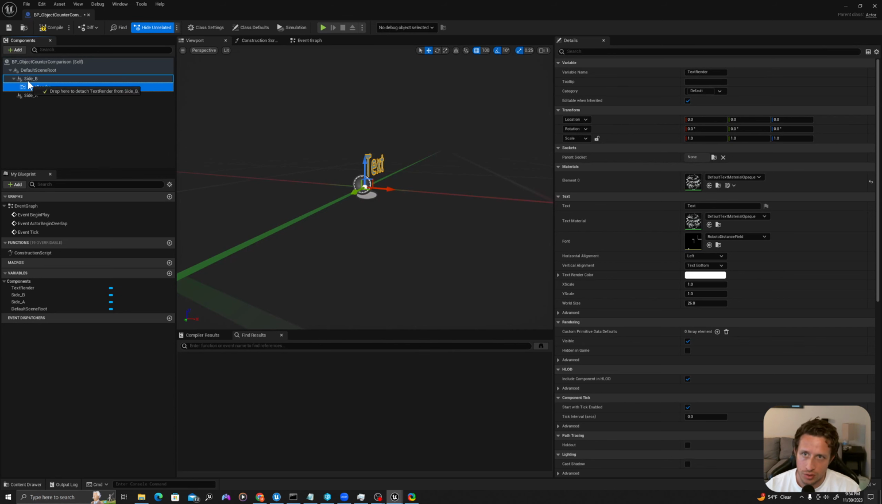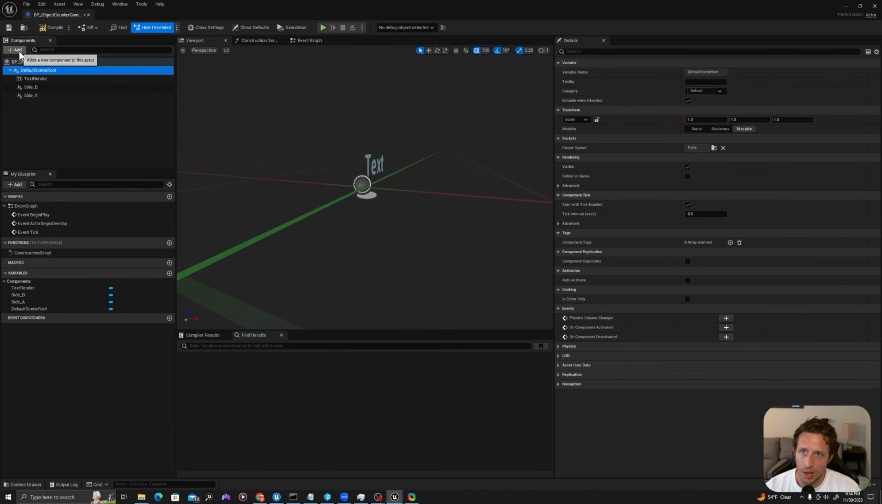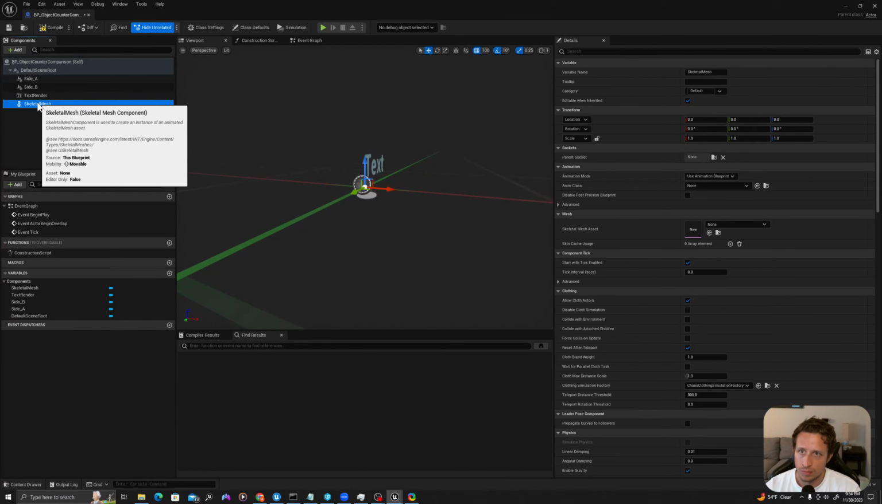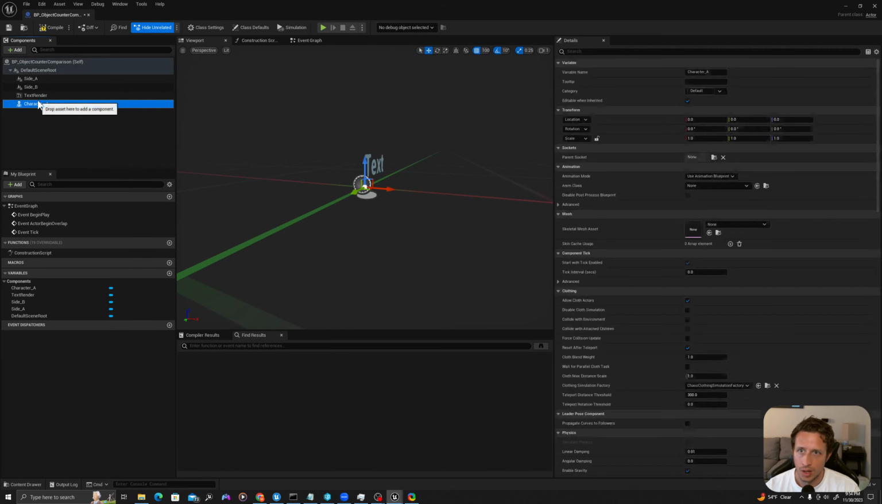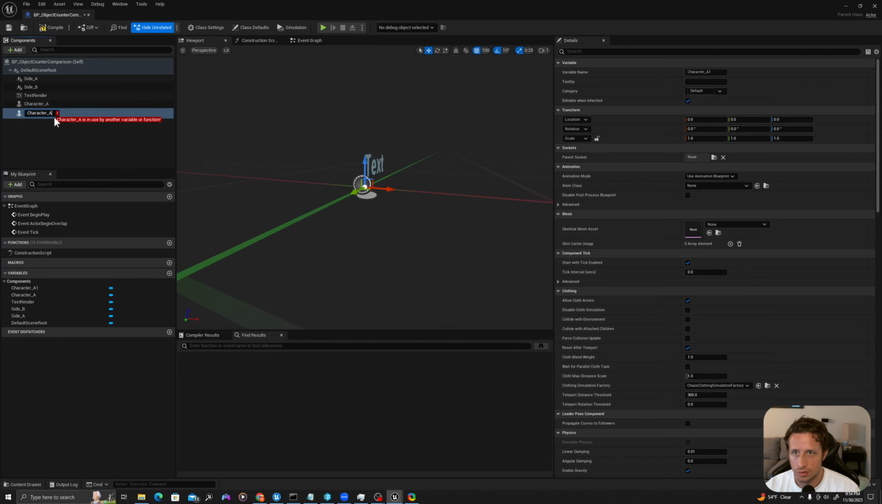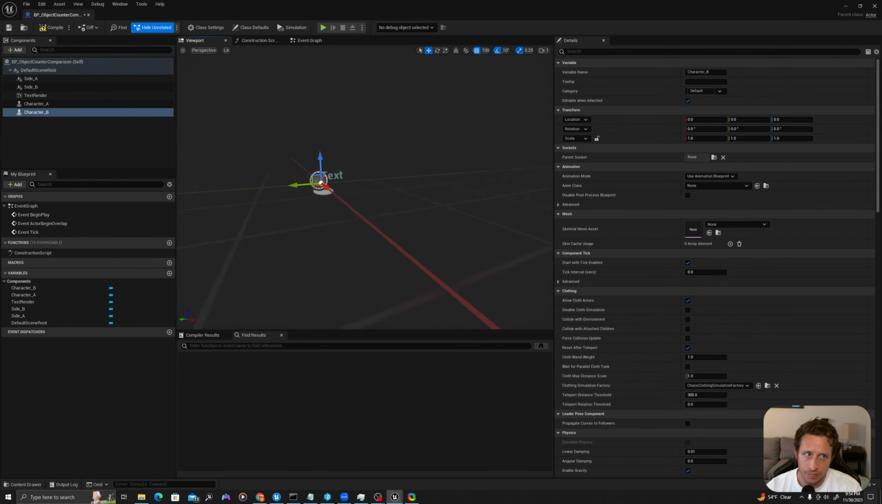And I'm going to make sure to drag this onto my default scene root so it's not attached to that object. And then I will add a skeletal mesh component, and I will call this Character_A. I will press Control D to duplicate this, and I will call this Character_B. So these are the 5 components that I'll need, and now I'll set the transform values of these.